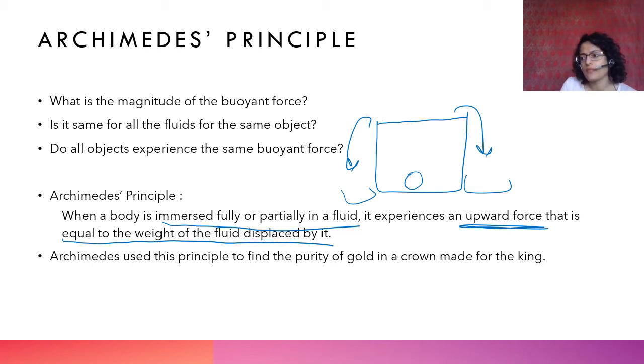Anyway, so he decided, उसने क्या किया? He realized that the density of an object decides how much buoyant force acts on it, right? So he said that a metal or an alloy that is less dense will displace more water than a more dense one.